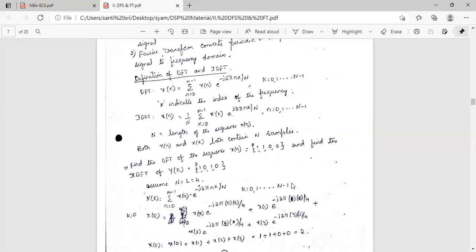k equal to 0, 1 up to N minus 1. Suppose you take k equal to 0. For k equal to 0, x of 0 will become x of 0 into e power minus j 2 pi 0 by N. So e power 0 is 1.